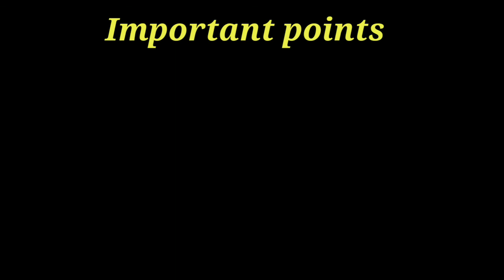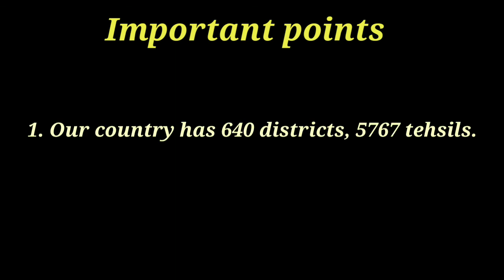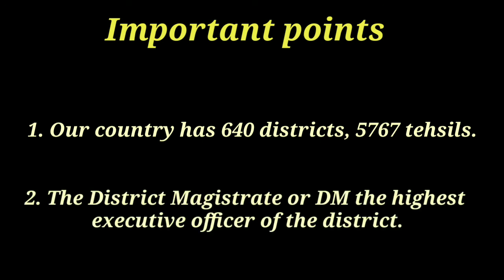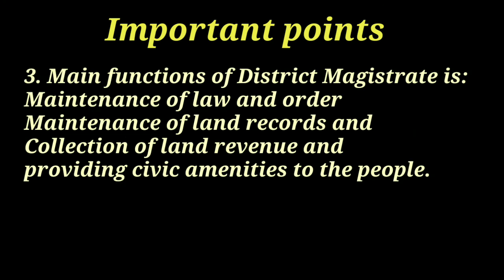So this was all about the chapter Rural Administration. Before winding up, let's discuss some of the important points related to the chapter. Our country has 640 districts, 5,767 tehsils. The District Magistrate or DM is the highest executive officer of the district. The main functions of the District Magistrate are maintenance of law and order, maintenance of land records and collection of land revenue, and providing civic amenities to the people.